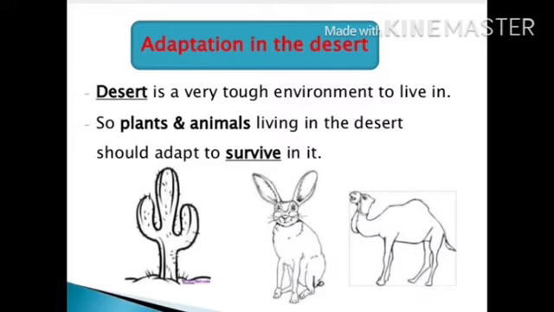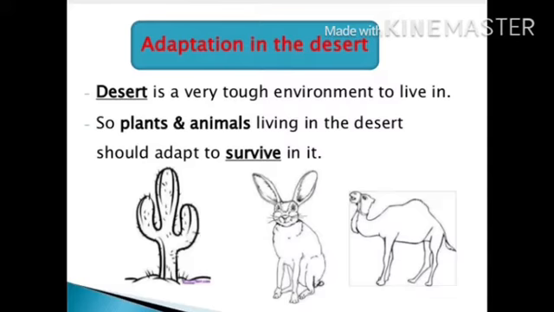The absence of sweat glands and the concentration of urine are other physical adaptations in desert animals. So these animals cannot come out during the day, as the temperature is very high, to prevent water loss from their body.